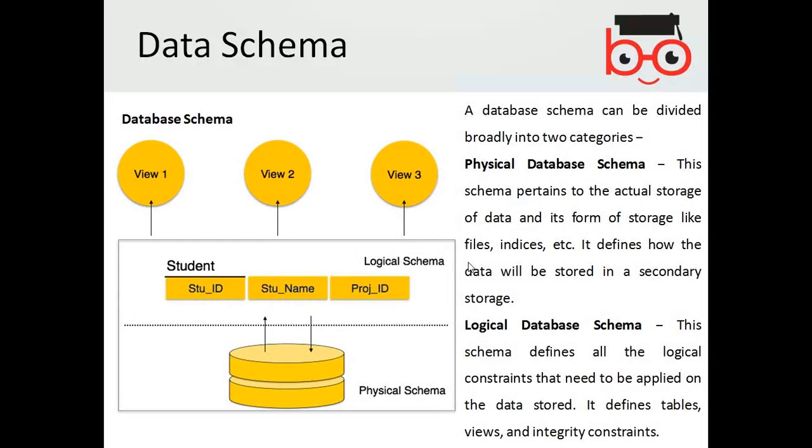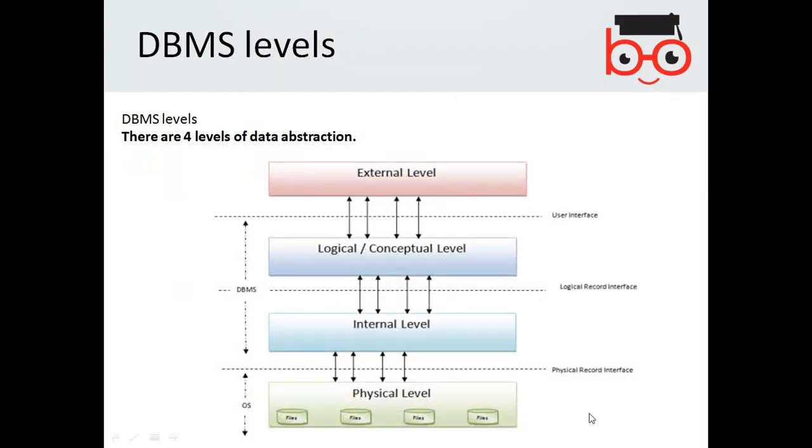Let's say physical database schema and logical database schema. Anything which is stored on the hard drive is the physical, and logical may be like, if you are only interested in viewing the student ID, student name, and let's say project ID, and you are not interested in looking at the address of the student in a database, then that comes under the logical database schema.